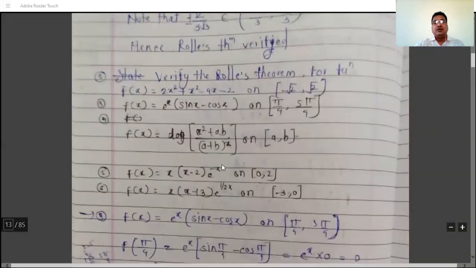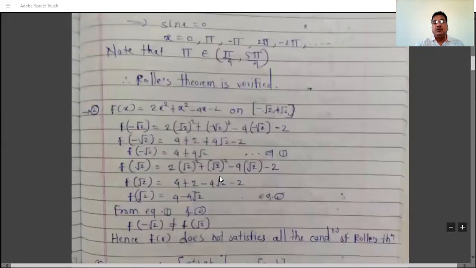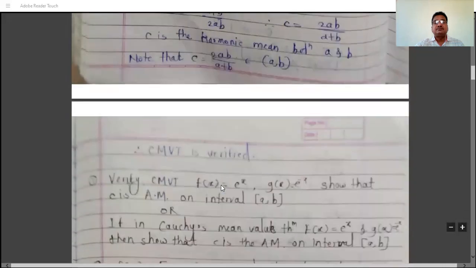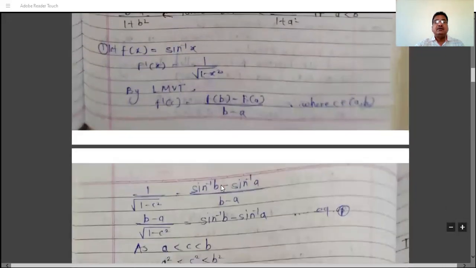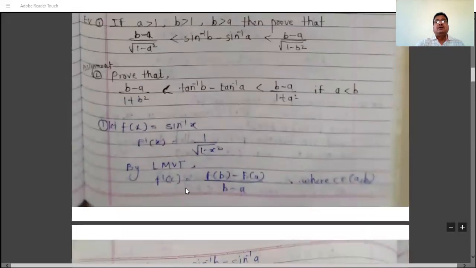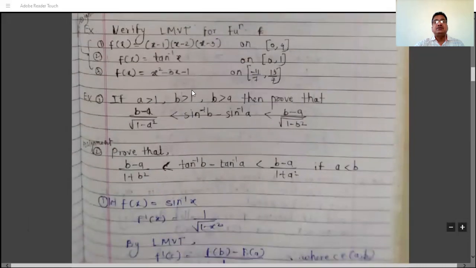Solve all these problems of Rolle's theorem, Lagrange's mean value theorem, and Cauchy's mean value theorem, and send these answers through WhatsApp. So next topic is what?